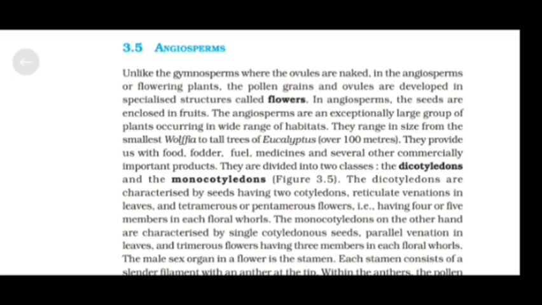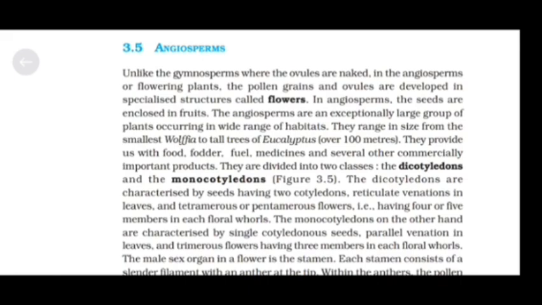They range in size from the smallest Wolffia to tall trees of Eucalyptus, over 100 meters. They provide us with food, fodder, fuel, medicine, and several other commercially important products. They are divided into two classes, the dicotyledons and the monocotyledons.